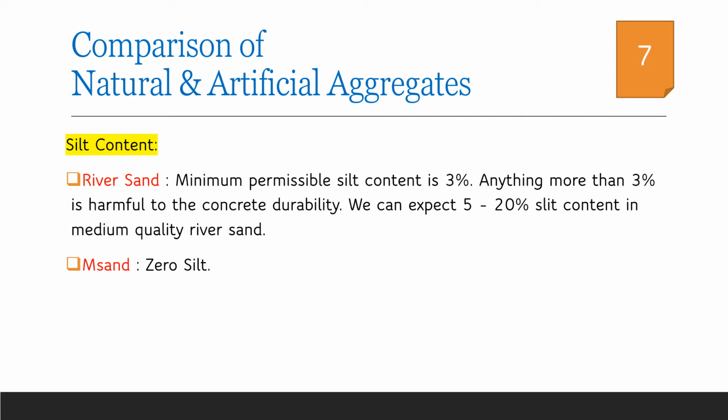When we consider M sand, since it is manufactured under a controlled environment, only graded aggregate will be produced and transferred to the sites. Hence, we can expect better quality aggregates from the manufacturers of M sand.